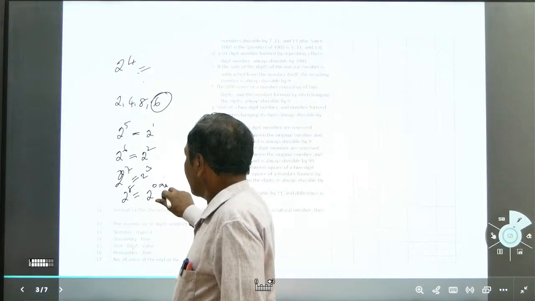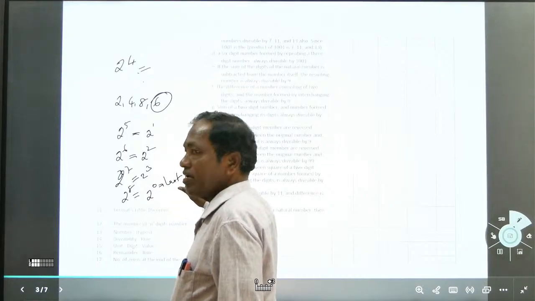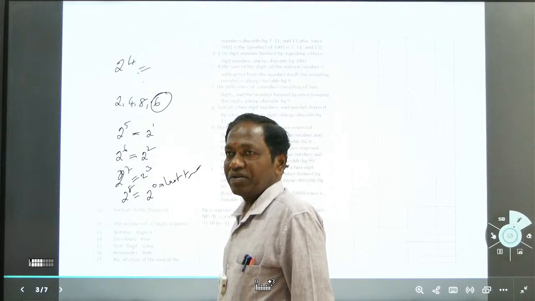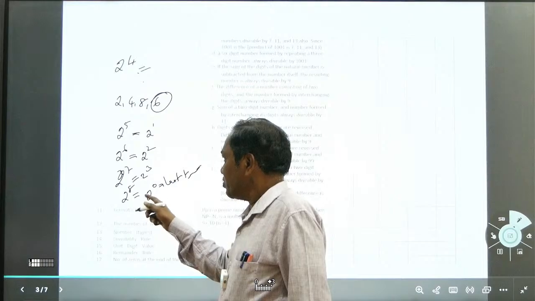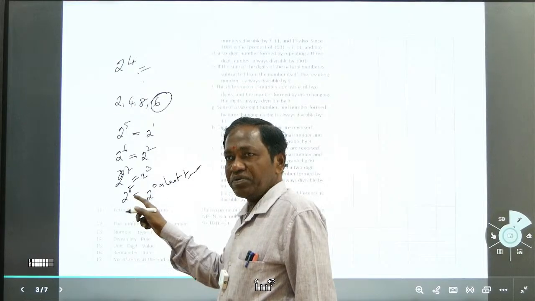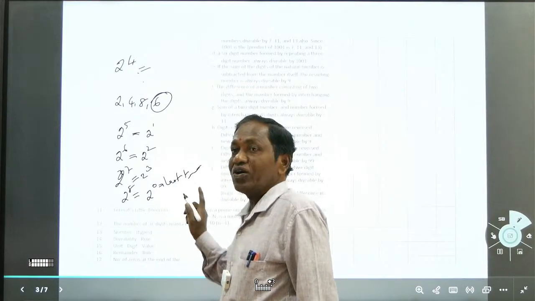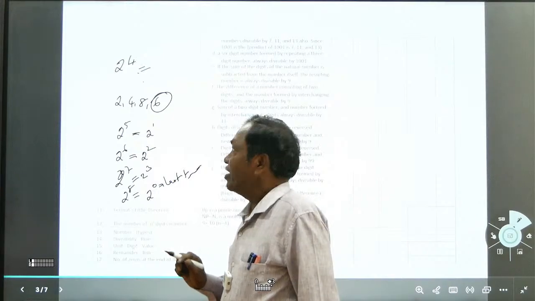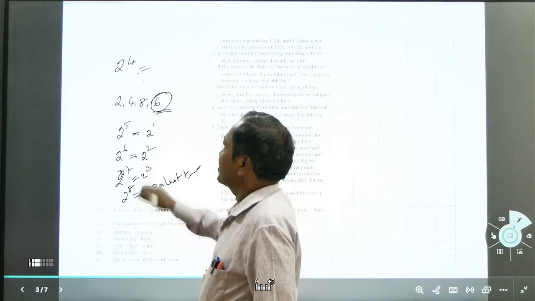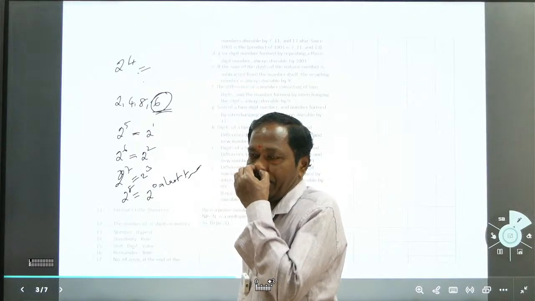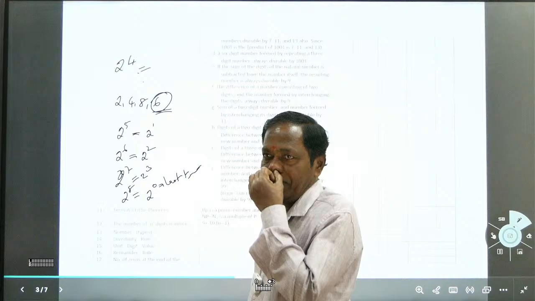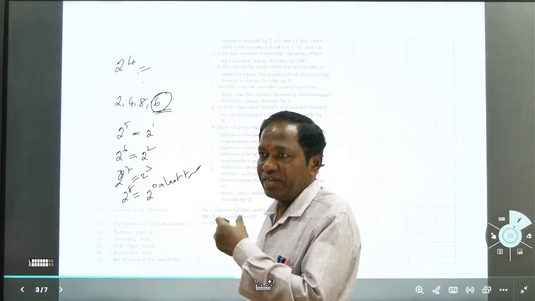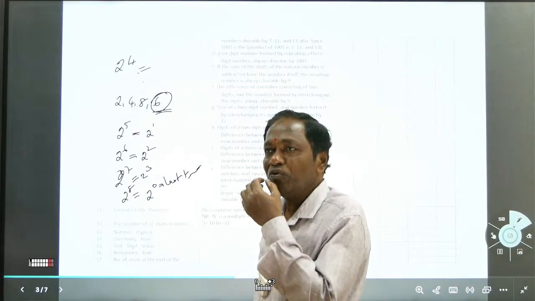It means you have to take the last term of the cycle, which is 6, for any number. That's the only area where you need to be a little more careful.